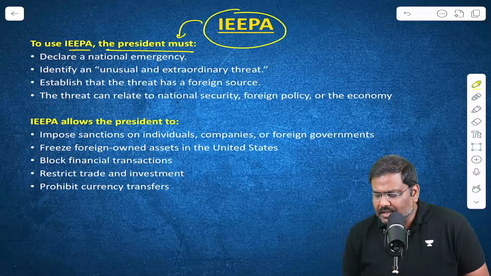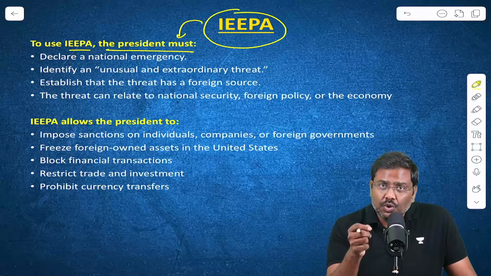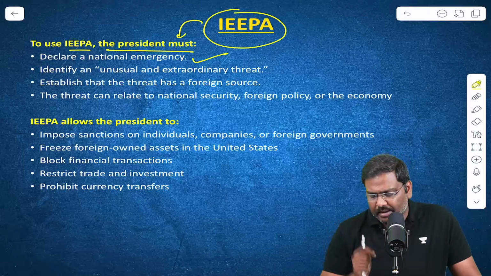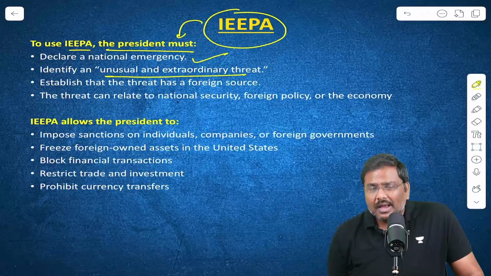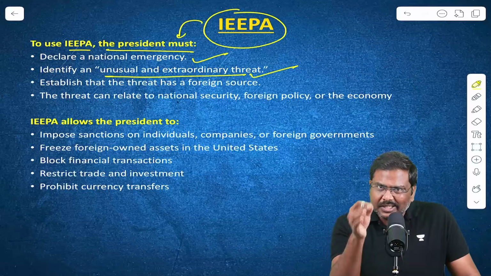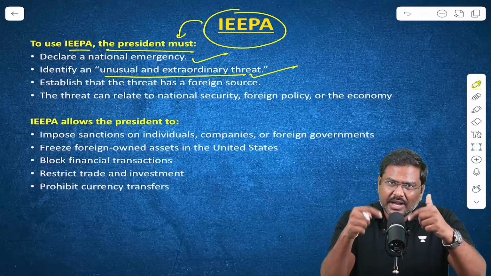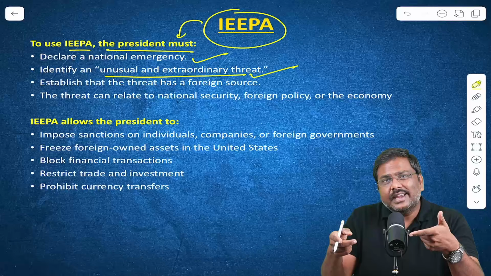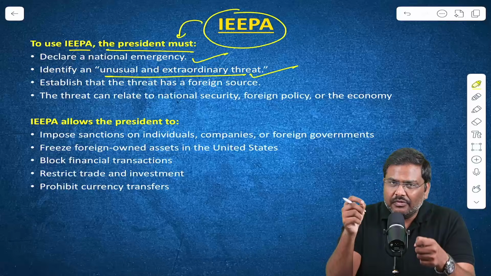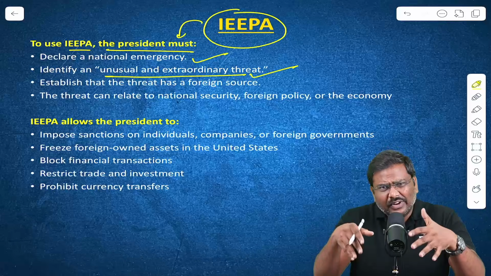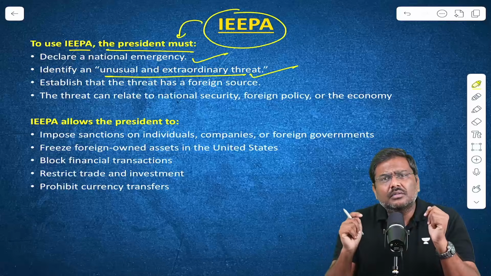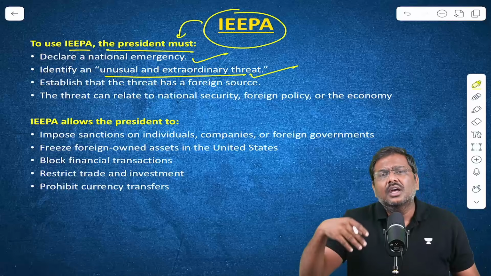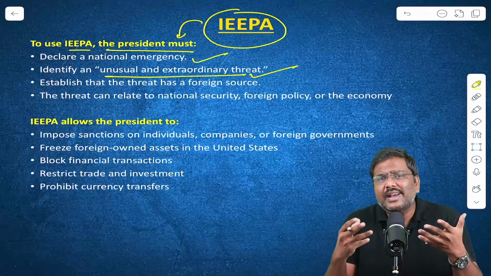Now, this particular act, if the President wants to use it, then first there has to be a declaration of national emergency. There has to be identification of a threat that is leading to a national emergency in USA. For example, the president earlier said there is a threat of a fentanyl crisis, and because of the trade policies used by trading partners, there is an imbalance in trade. USA has been experiencing a trade deficit.